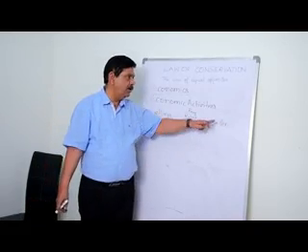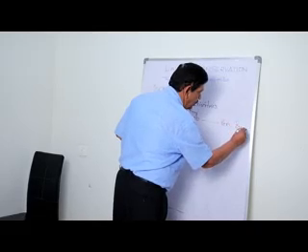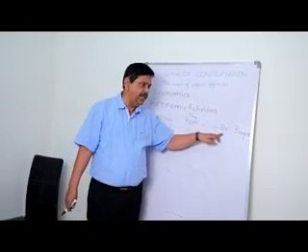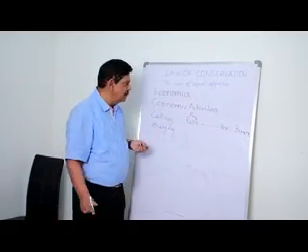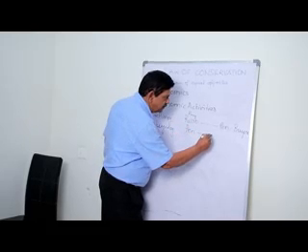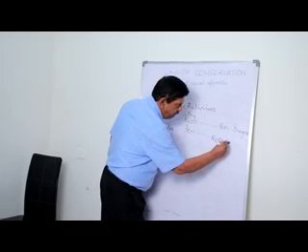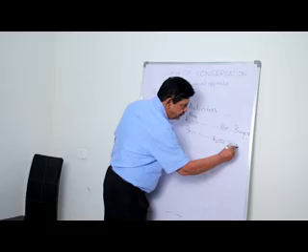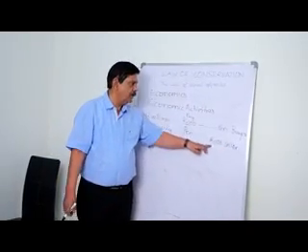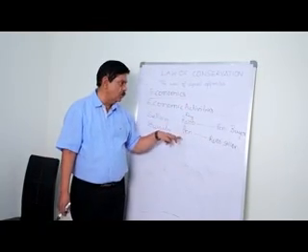This is for the buyer. When I pay ₹100 and buy a pen, the seller sells one pen and gets ₹100. The seller gets ₹100 in lieu of one pen he has sold.